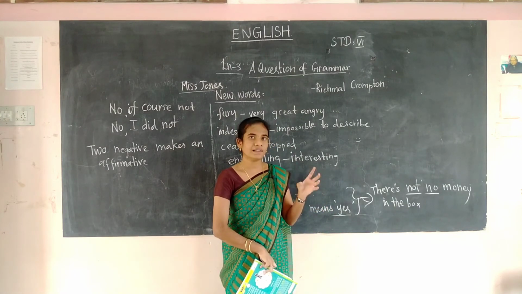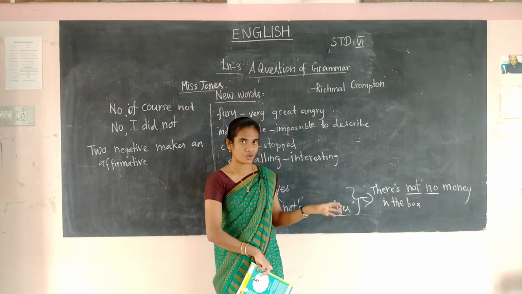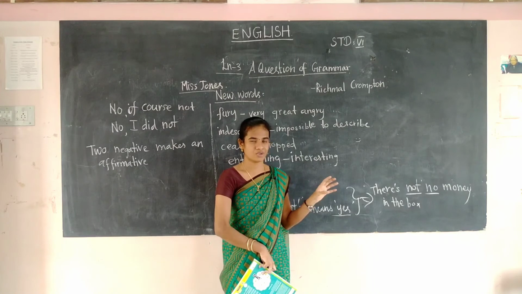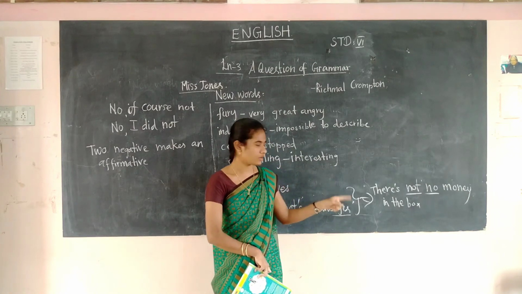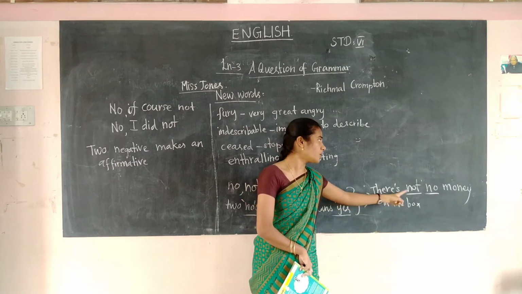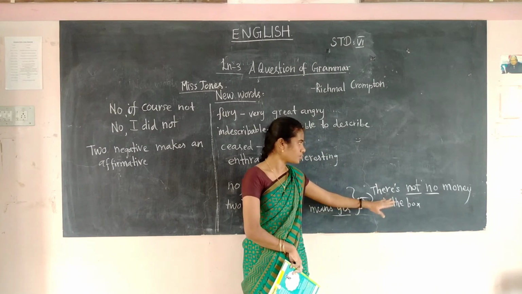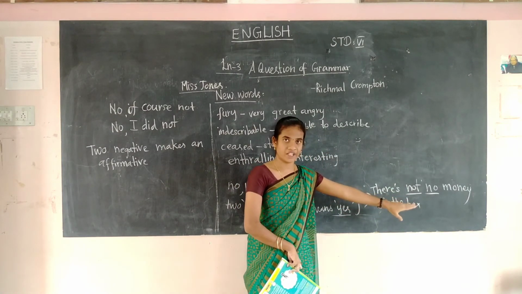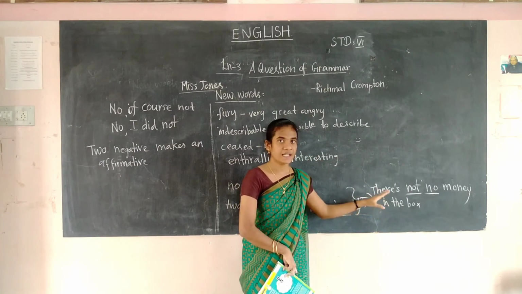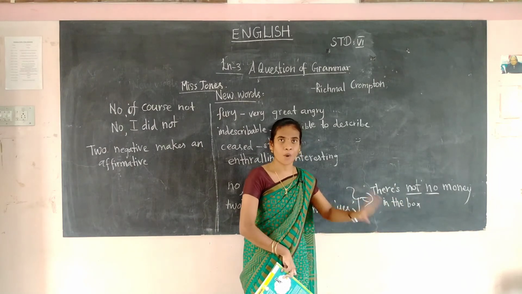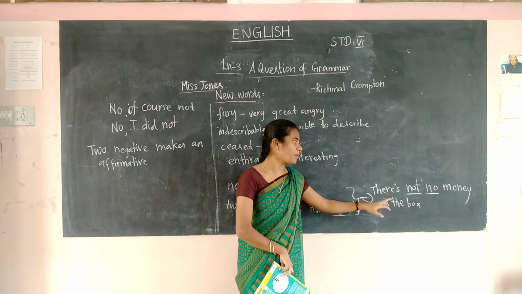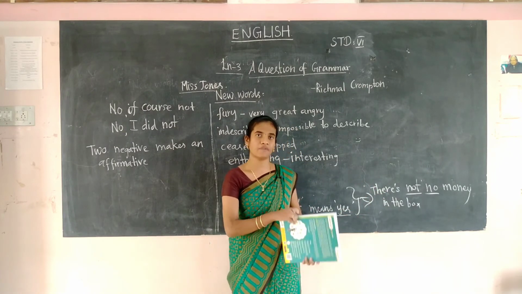Okay. So it will be a little confusing in English grammar. Most probably we don't use that. If we use that, we will get very confused reading it. We will misunderstand it. If you read it, you also misunderstand the sentence, right? There is not no money in the box. So here no and not are the negative words. If there are two negative words in the same sentence, you have to consider the sentence as a positive, affirmative one. There is not no money in the box means there is some money in the box.